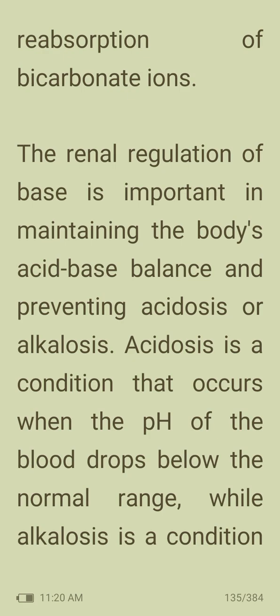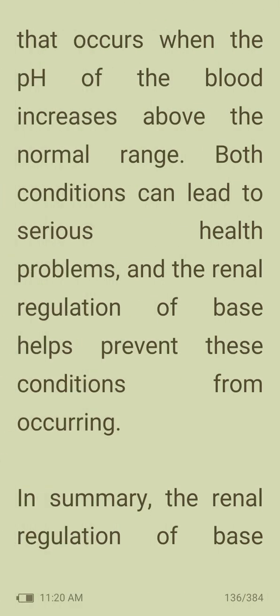The renal regulation of base is important in maintaining the body's acid-base balance and preventing acidosis or alkalosis. Acidosis is a condition that occurs when the pH of the blood drops below the normal range, while alkalosis is a condition that occurs when the pH of the blood increases above the normal range. Both conditions can lead to serious health problems, and the renal regulation of base helps prevent these conditions from occurring.